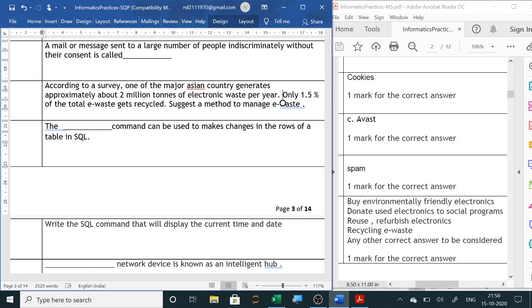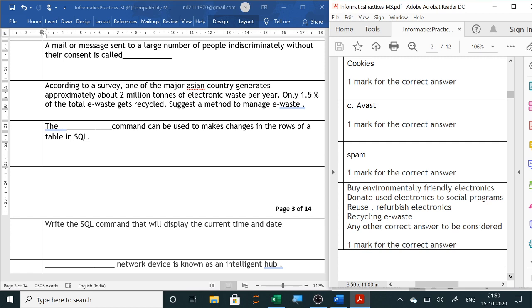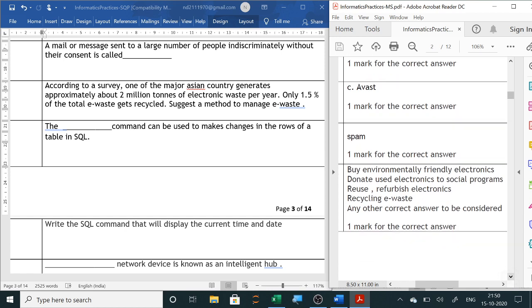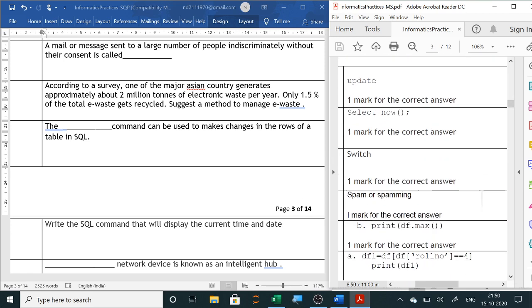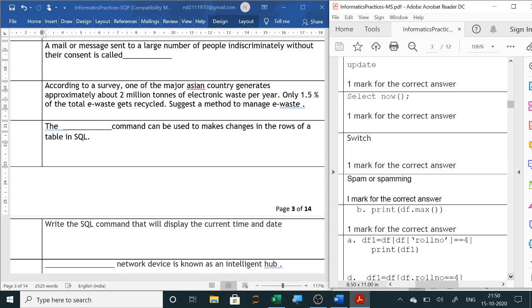Next is, the dash command can be used to make changes in the rows of a table. Now we all know the update command is used to make changes in a row of a table. So here the answer will be update. Whenever we want to change any data, we are using update table name, set column name equals to the new value, and where we use the condition.